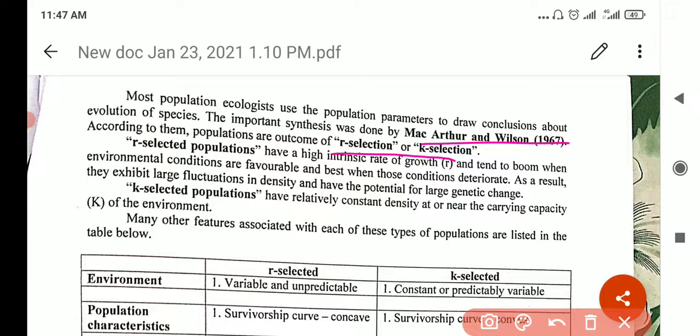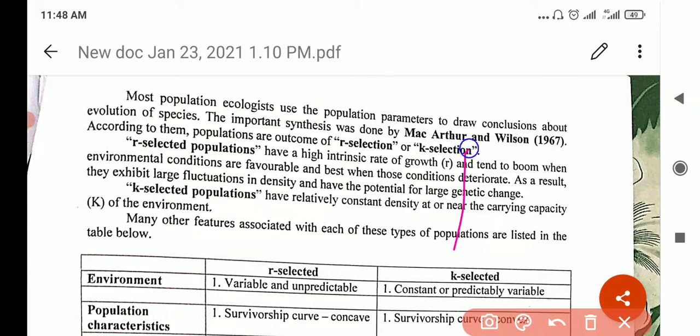These R selected populations have a high intrinsic rate of growth, R big. They tend to boom, meaning they quickly reproduce when the environmental conditions are favorable and best, so they show very big fluctuations. Suddenly the population will decrease or suddenly it will increase depending on the environment.